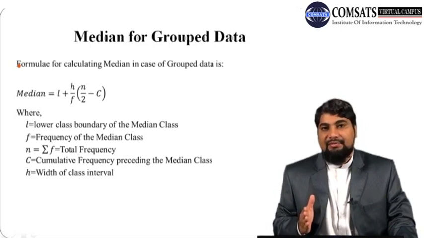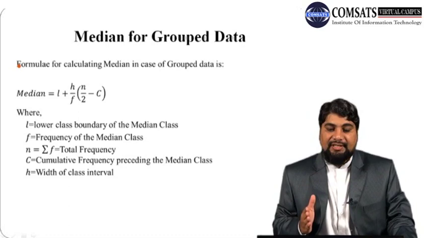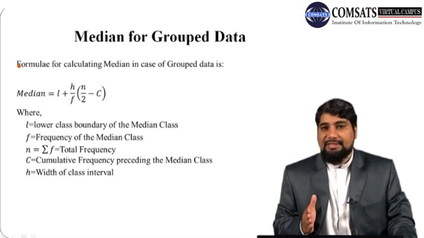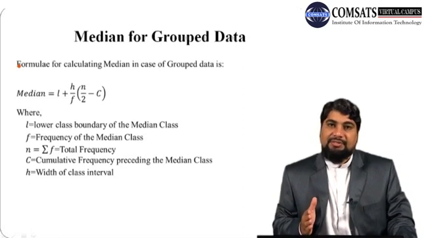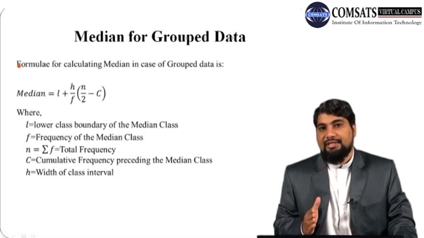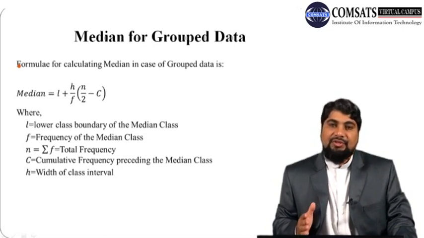Now consider an example of an even number of digits. Suppose our data contains 6 numbers: 1, 2, 3, 4, 5, 6. Then the median is the average of the middle 2 numbers, that is 3 and 4.